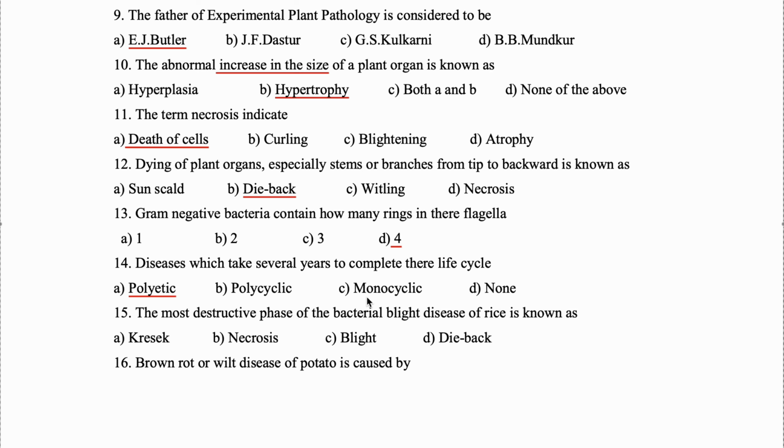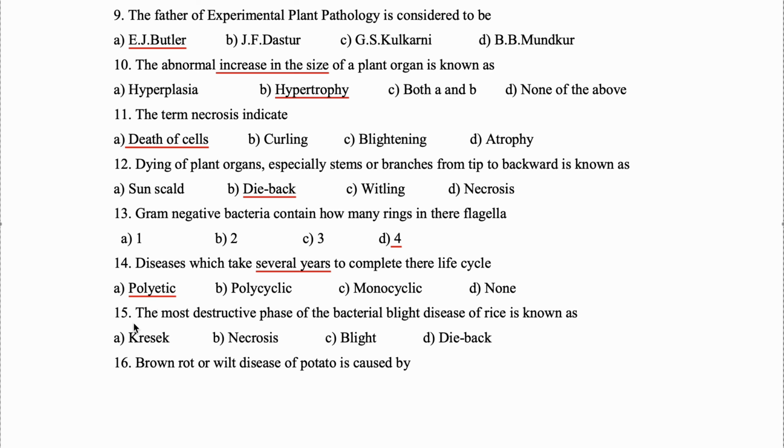Polycyclic disease is what? In a single season or year, they do multiple cycles. But what happens in polyetic disease? It can be one cycle or it can be multiple cycles, but it takes several years to complete their life cycle. Then it will be polyetic disease.